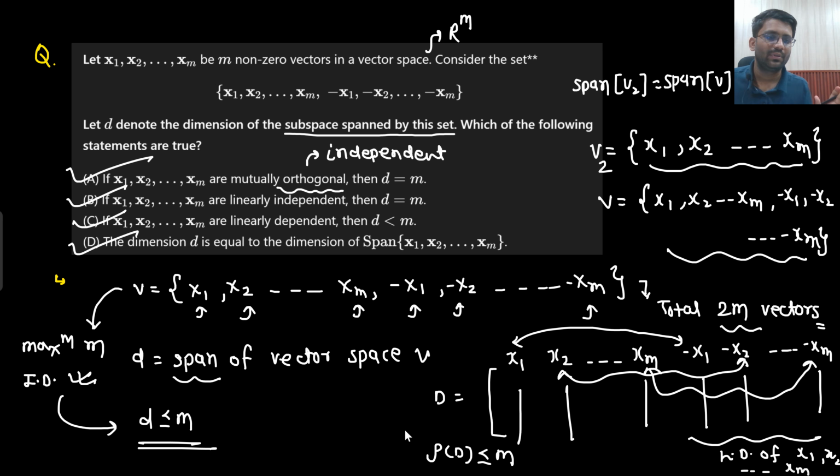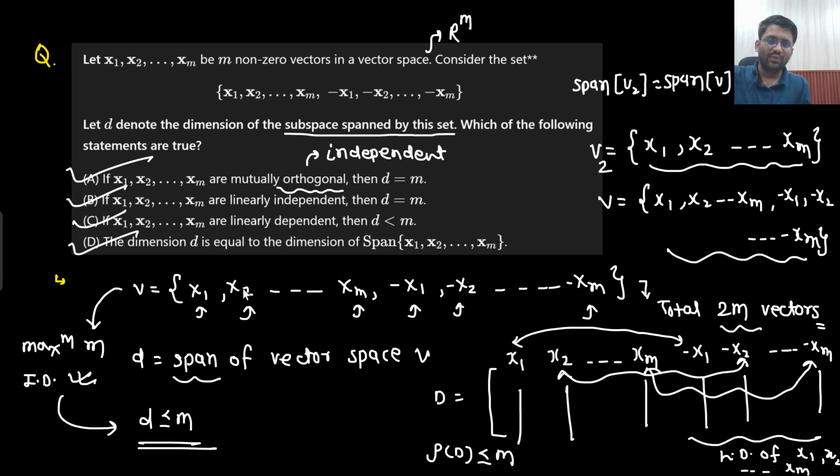Is all the discussion clear to you? In whatever manner you want to write it down, let me give you one blank space. You can write down whatever theory you want, but this is just the conclusion of everything we studied: x1, x2, x3, xm, minus x1, minus x2, and so on up to minus xm. That means the set from minus x1 to minus xm all depend on each other, so you can have a maximum of m linearly independent vectors. Now you don't even know whether they are dependent or independent, so the second statement is saying that they are linearly independent. That means my rank would be m only, so my span will also be m.